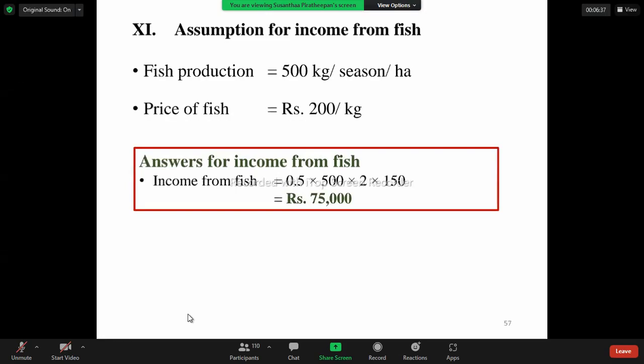Fish production is 500 kilogram, and there are 2 seasons, that's why it is multiplied by 2. The area is 0.5 hectare, and it will be multiplied with the price, that is 150 rupees. The income from the fish is rupees 75,000. If you are taking screenshots, you may get confused when you study the same slide again. You may wonder why there is 200 earlier and why 150. Make the corrections or clearly note the corrections somewhere else.